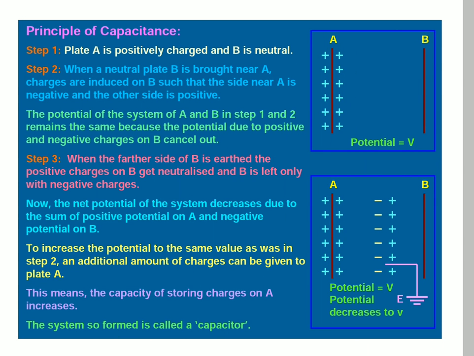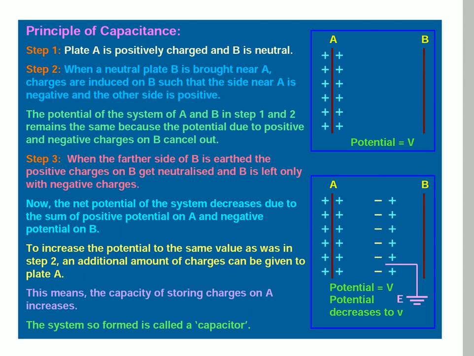Coming to principle of capacitance, see two diagrams. Coming to step 1, plate A is positively charged and B is neutral. Here there is no connection from A to B. Step 2, when a neutral plate B is brought near A, charges are induced on B such that the side near A is negative and the other side is positive.